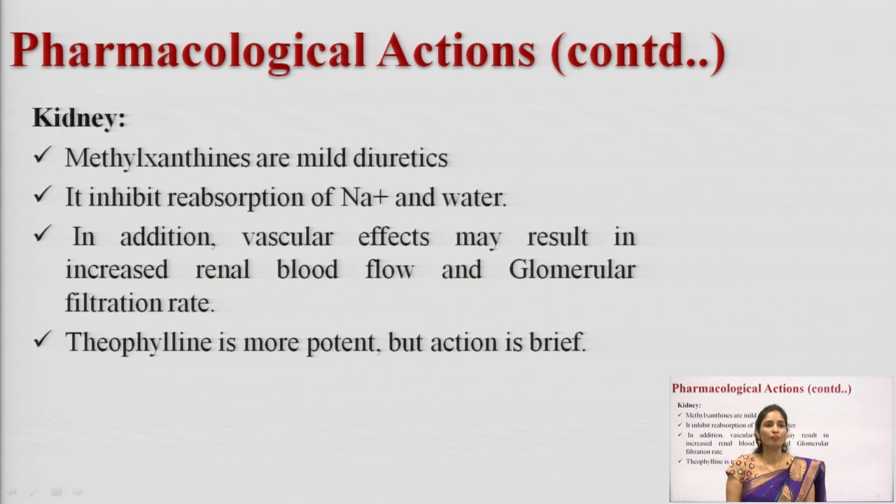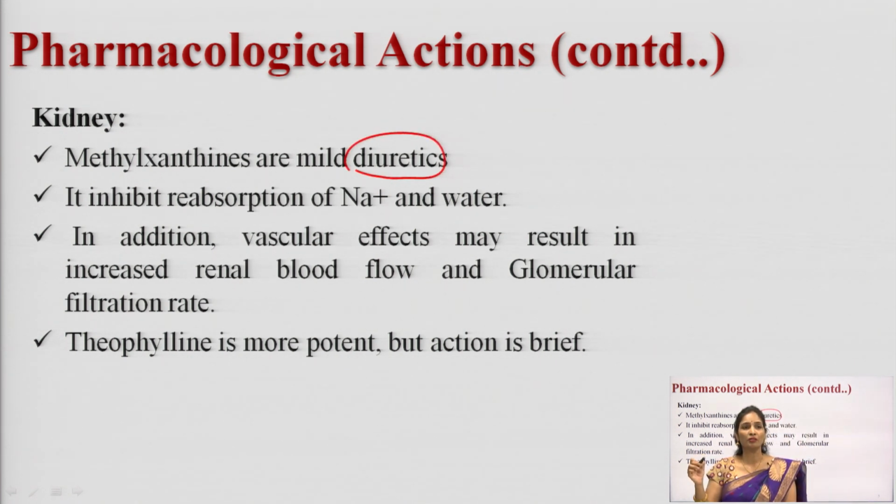What is the action of methylxanthines on the kidney? Methylxanthines have a mild diuretic action. What is a diuretic? Diuretics are drugs which increase the urine output, right? So methylxanthines have a mild diuretic action, and because of this diuretic action, they inhibit the reabsorption of sodium and water.